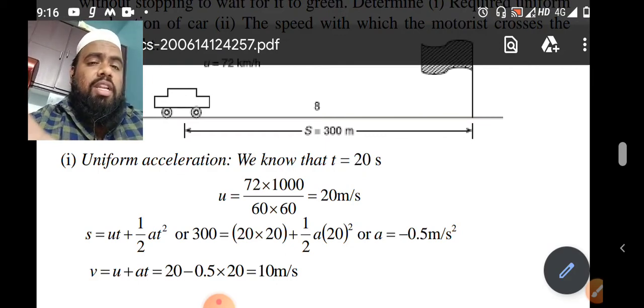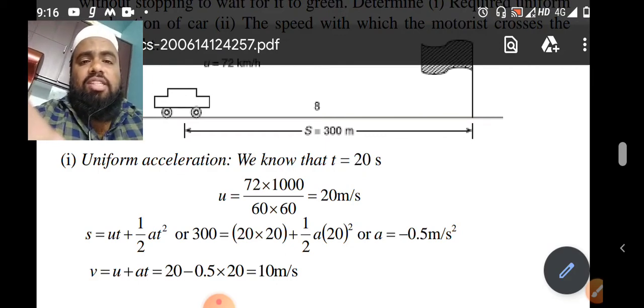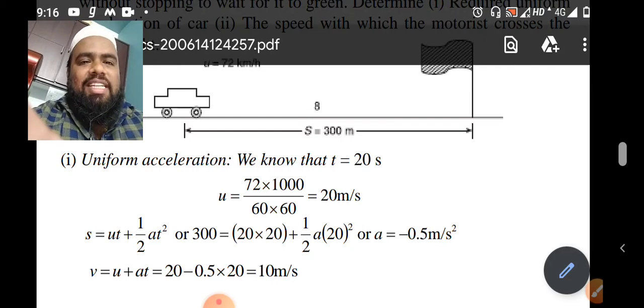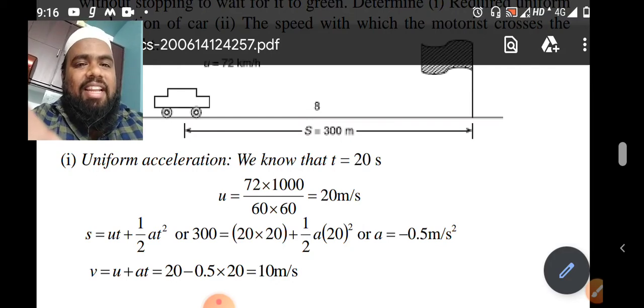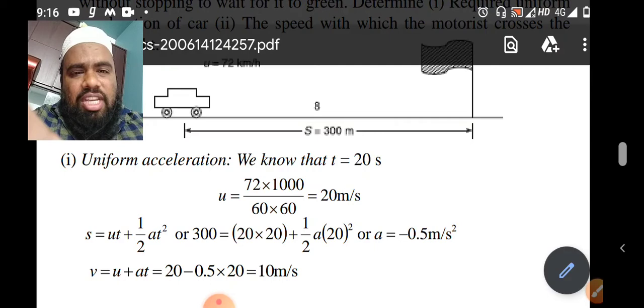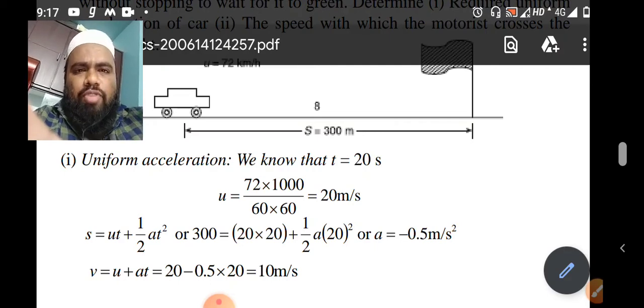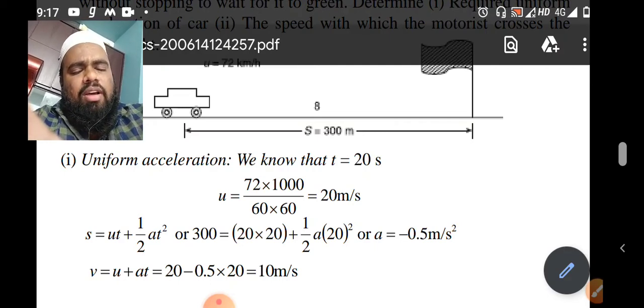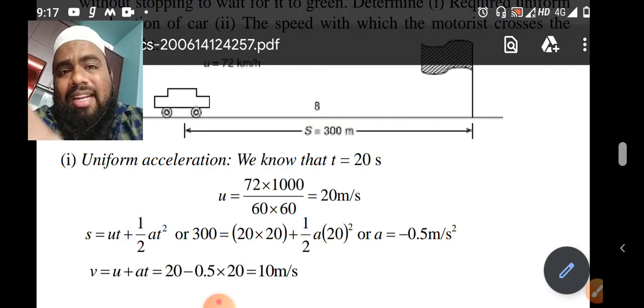So what is this minus 0.5? If you get the acceleration in negative value, it is called retardation, deceleration. Retardation, deceleration means the change in velocity with respect to time is decreasing. If you are moving with 50 km per hour, after 1 minute it will be 40, after 1 minute it is 30, 20, 10, 0.